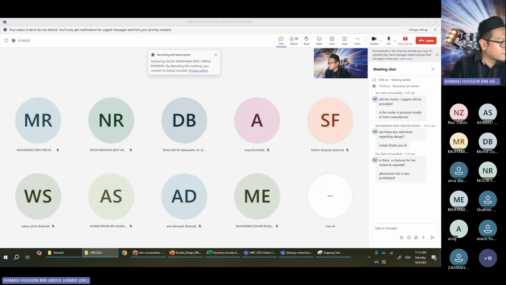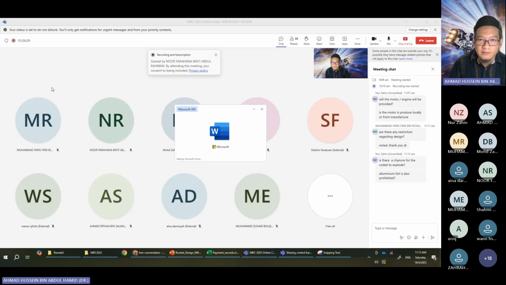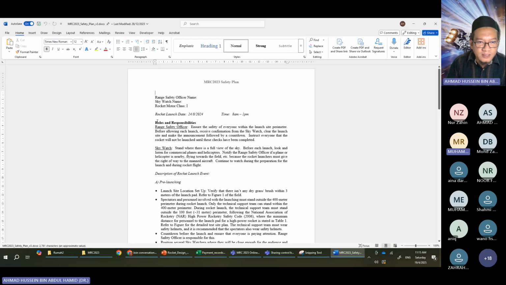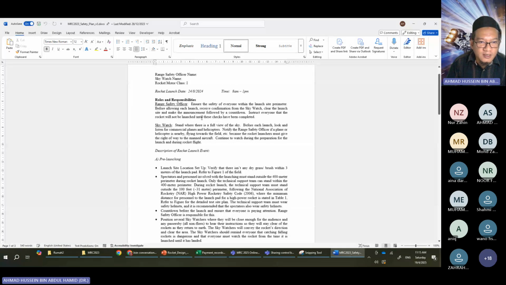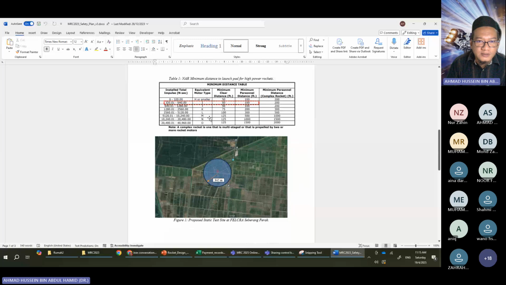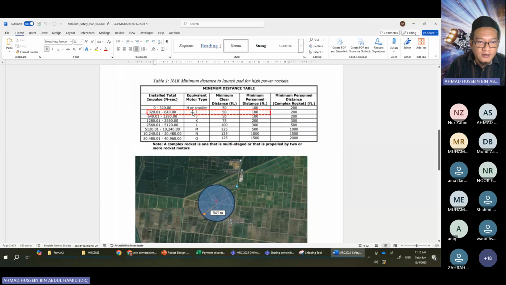Okay. I found the file, the safety plan. You can still see my screen, right? Yes. I'm opening this Word file. Okay. So I will brief this later. This is the 2023 one. For the pre-launching, this is the minimum distance. For class I it is 50 feet. Personnel distance is 100 feet.